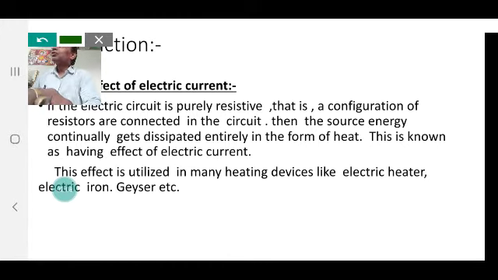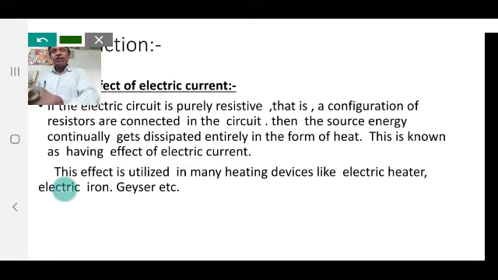But sometimes we desire the heating effect of electric current to obtain heat, which we use in the electric iron, heater, toaster, geyser, etc., when heat energy is required. So we will discuss first how electric energy is converted into heat.